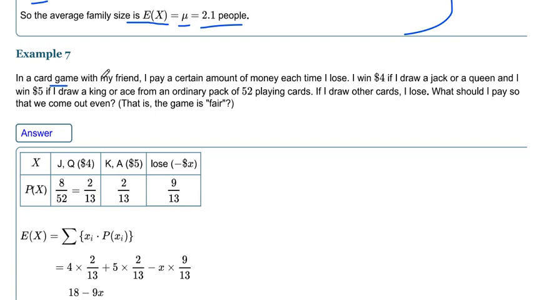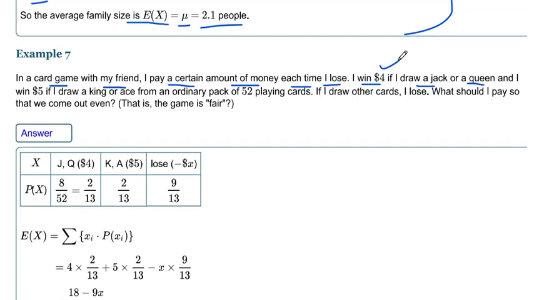In a card game with my friend, I pay a certain amount of money each time I lose. I will have to pay money to my friend, but how much is not given. Next statement: I win $4 if I draw a jack or queen. If I draw a jack or queen, then I win $4 from my friend.